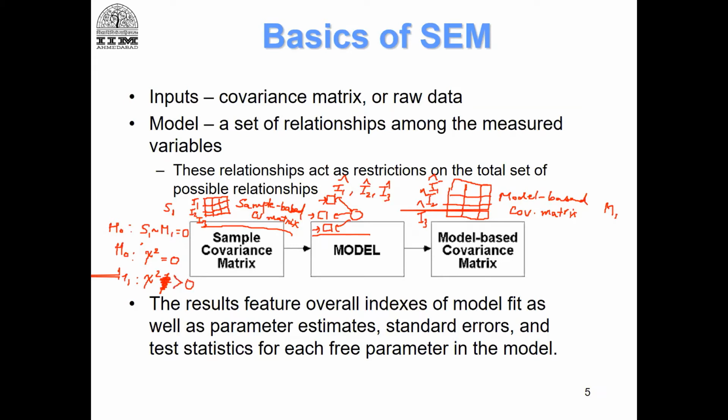So we say chi-square is equal to 0, or the alternate hypothesis H1, chi-square is greater than 0. If chi-square is 0, that means the two matrices exactly match, right? We are able to replicate the sample covariance matrix, which means our model is very good.